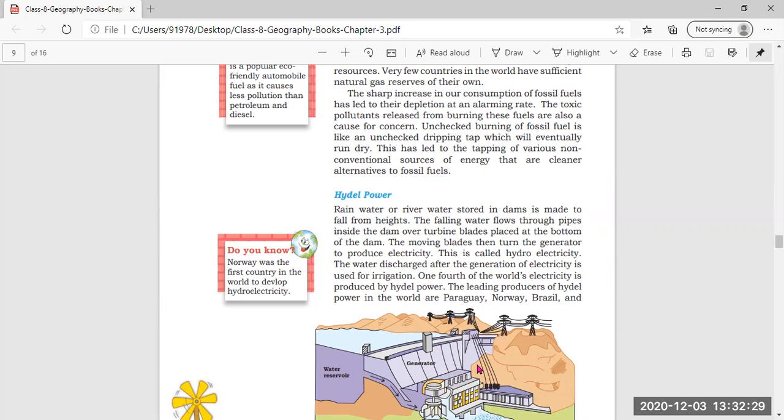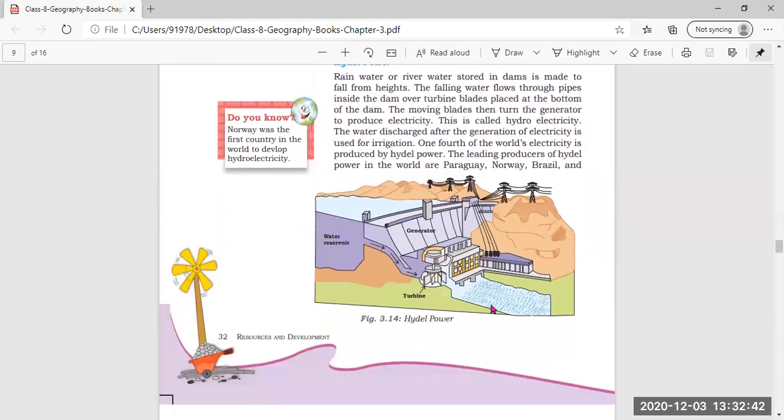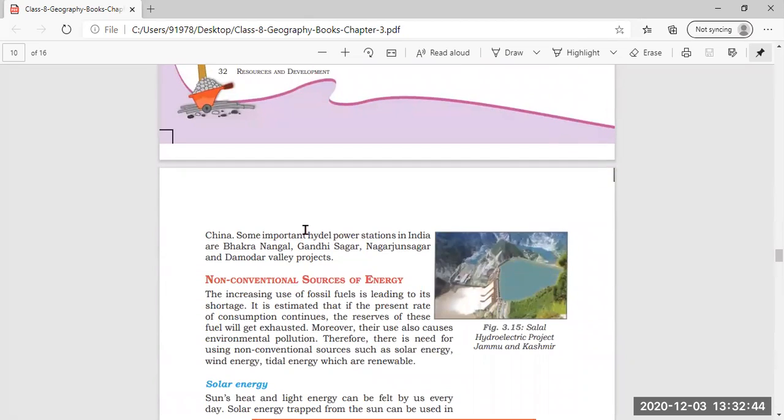The moving blades turn the generator to produce electricity, and it is termed hydroelectricity, that is, electricity produced from water. Then we saw that in India, Bhakra Nangal, Gandhi Sagar, Nagarjuna Sagar, and Damodar Valley projects are some of the important hydel power stations.